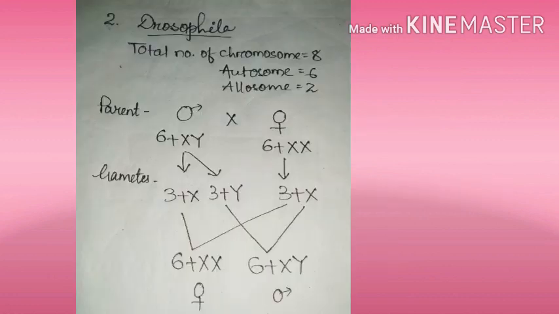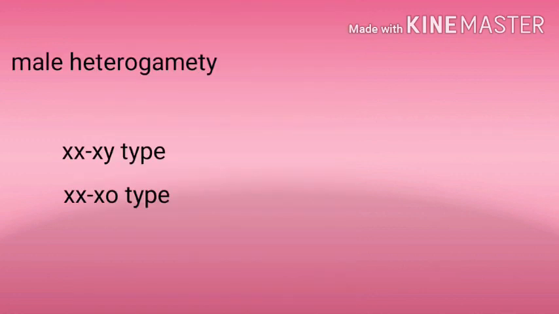In case of Drosophila, the total number of chromosomes is 8. 6 of those are autosomes and the rest 2 are allosomes. So the male carries 6 plus XY and the female carries 6 plus XX. The gametes produced here are 3 plus X, 3 plus Y and 3 plus X respectively, because the chromosomes are haploid, so these numbers are in half. After fertilization, the result is a female with 6 plus XX chromosomes and a male with 6 plus XY chromosomes. So male heterogamety has another type, XX-X0 type.